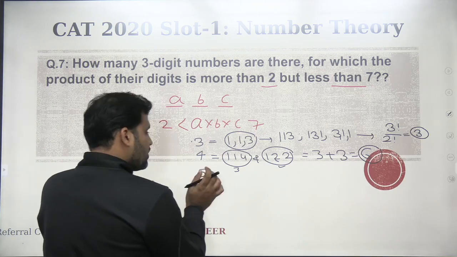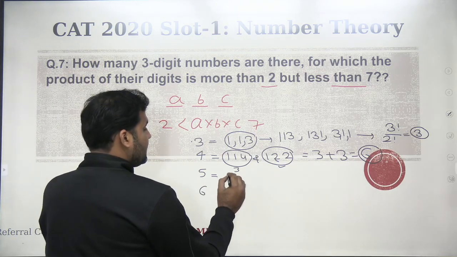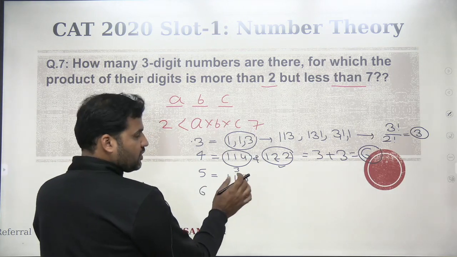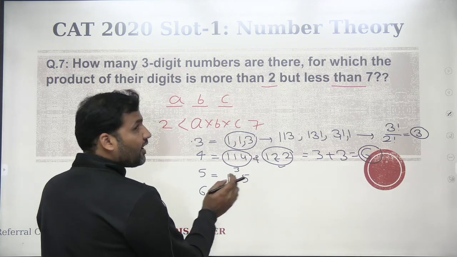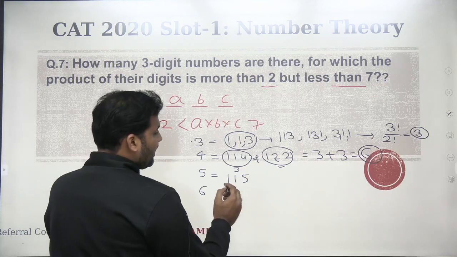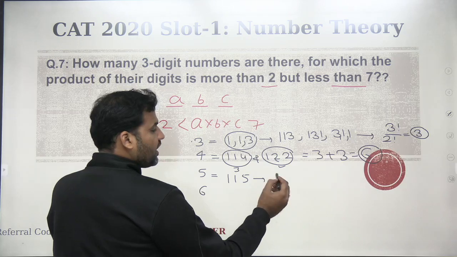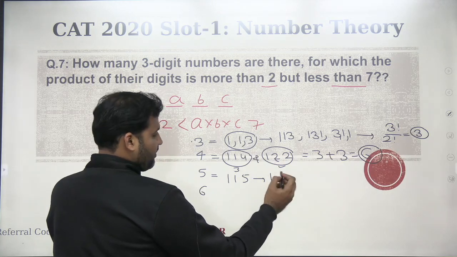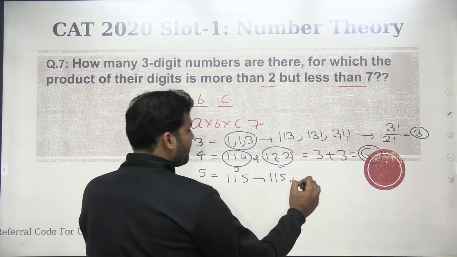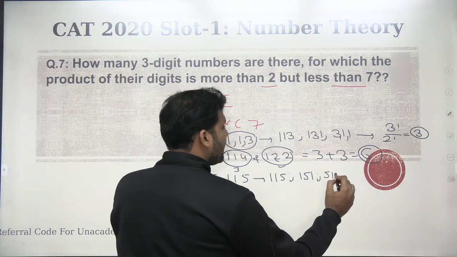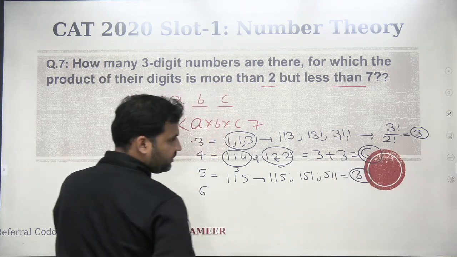If the product of digits is equal to 5, the possibility is only 1, 1, 5. It is the only way to write the product of 3 digits as 5, because 5 is a prime number. Now with 115, how many numbers will you be able to make? Again 3 numbers: 115, 151, 511. So 3 numbers are there.